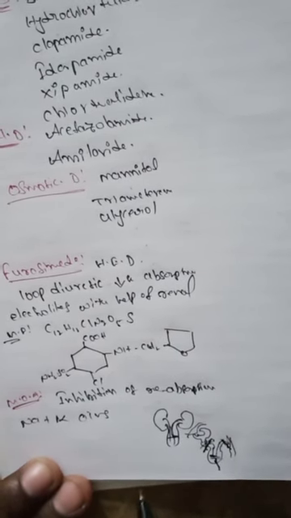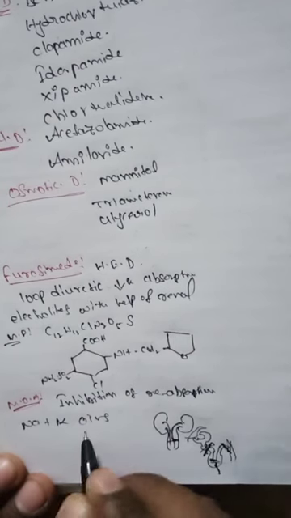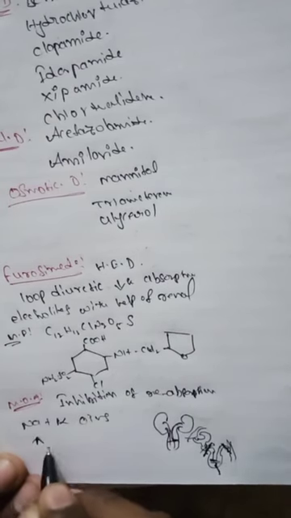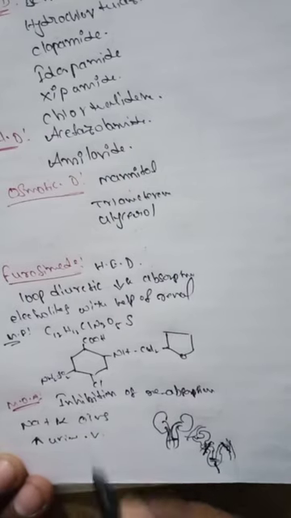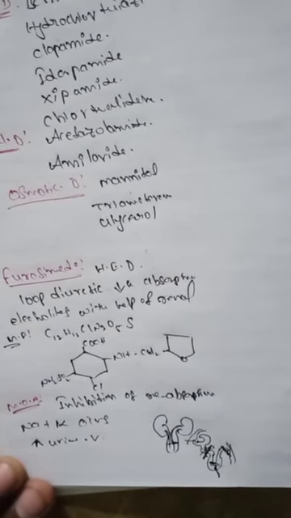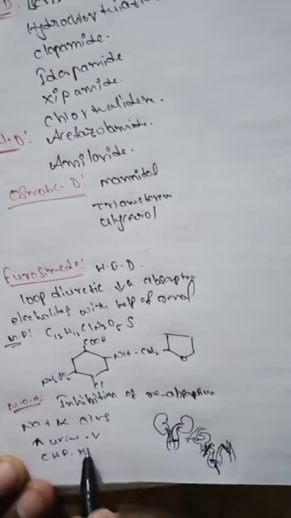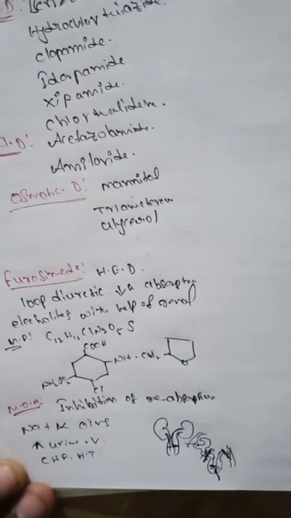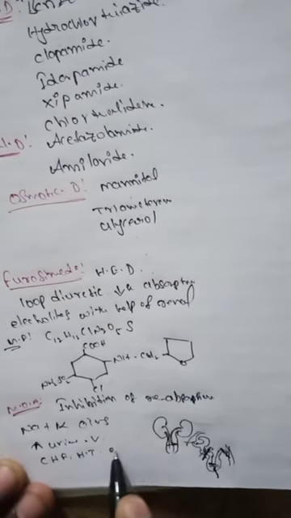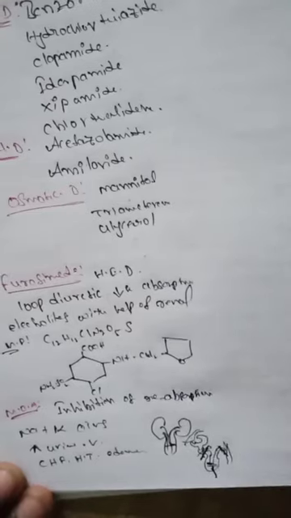And the next one, these drugs, after there is no inhibition of the sodium potassium ions, increase the urine volume also. So these drugs are involved in there. Not only do they increase the urine volume, they are a treatment of congestive heart failure, and the next one, hypertension treatment also. Sometimes it is used for edema also. This is the mechanism of action.